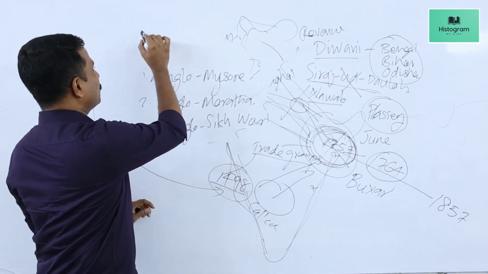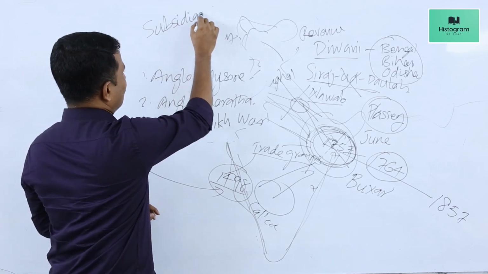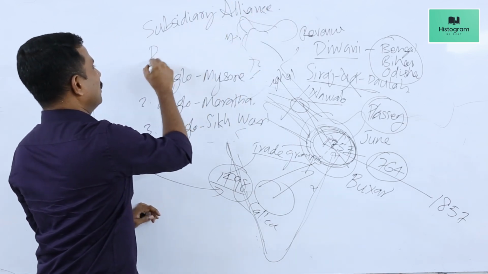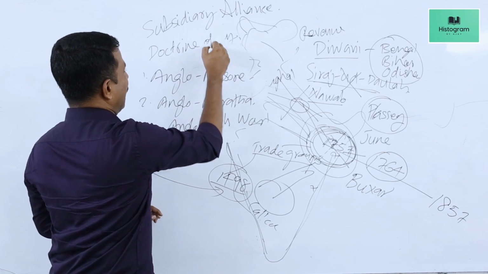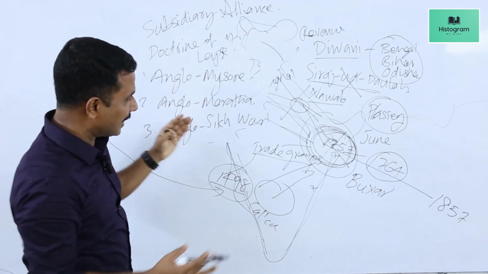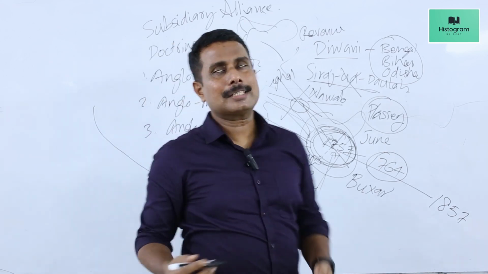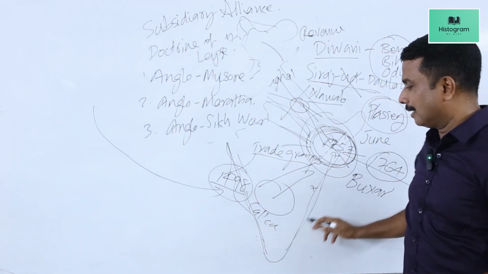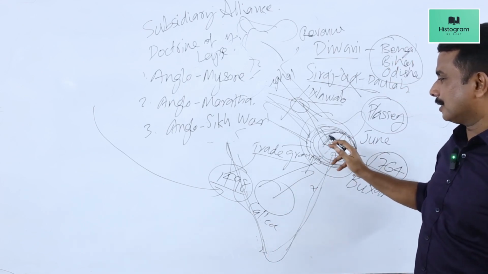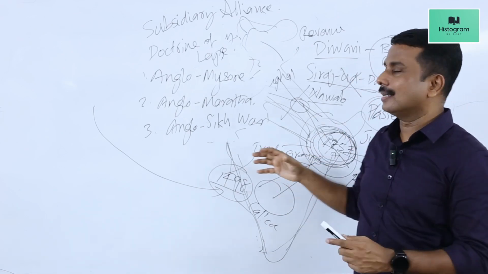Similarly, they resorted to diplomatic measures like the subsidiary alliance. And they resorted to the doctrine of lapse. By these two measures too, the British could extend their control over different parts of India. And by 1857, British control over total parts of India had been complete. So just within 100 years, starting from 1757 and ending up to 1857, the British could capture India and bring India under their control.